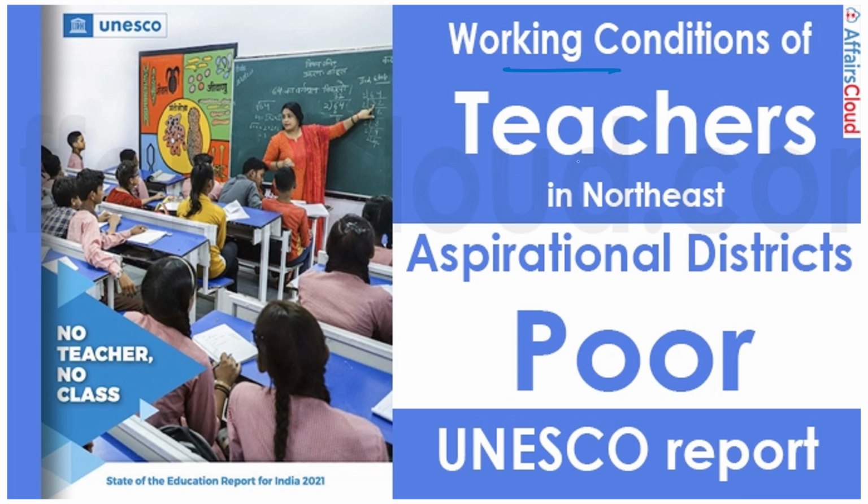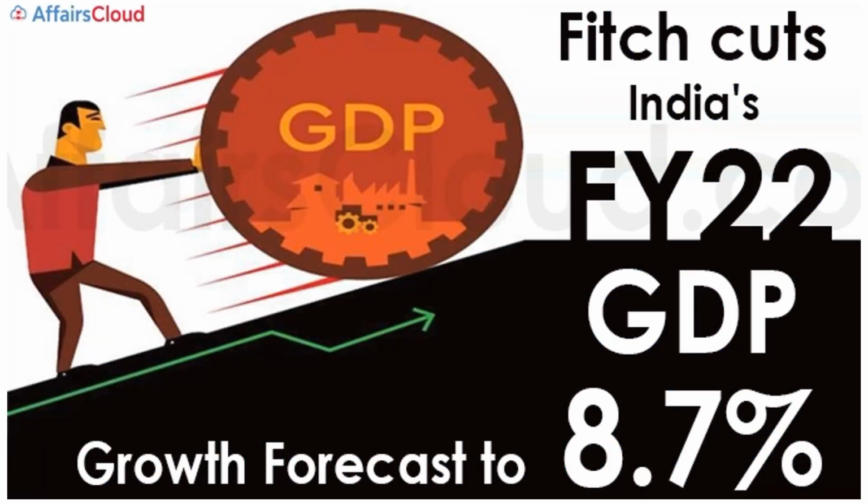Moving to the next, you can also see here the working conditions of teachers in the northeastern and the aspirational districts, like the 115 aspirational districts, are poor. So very poor it is, and it is a report of UNESCO.